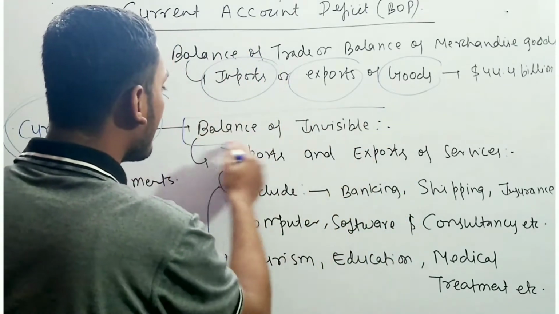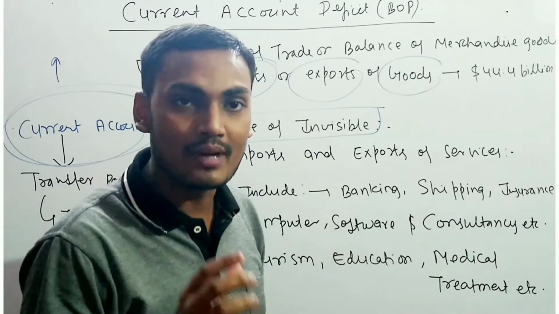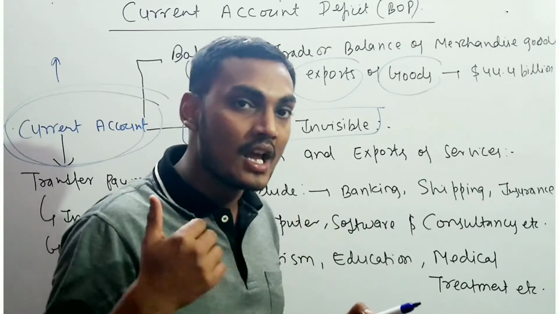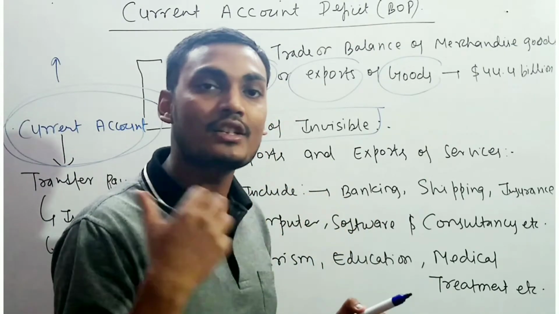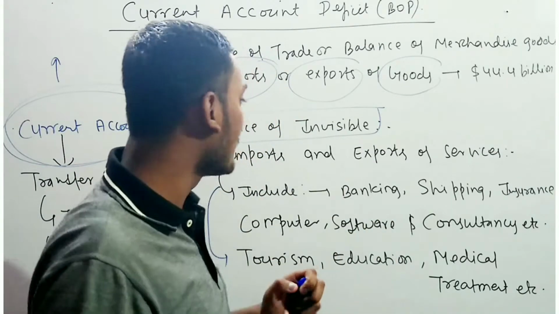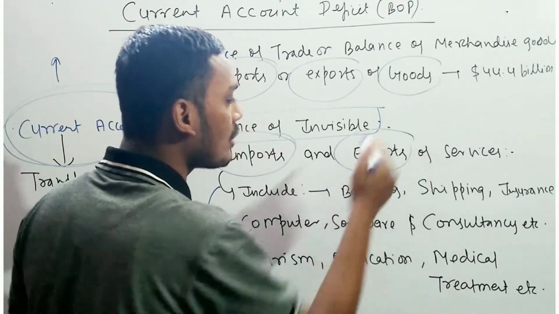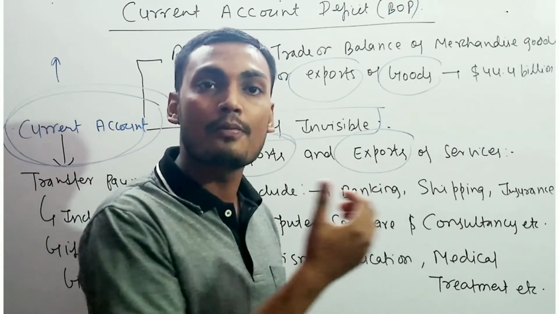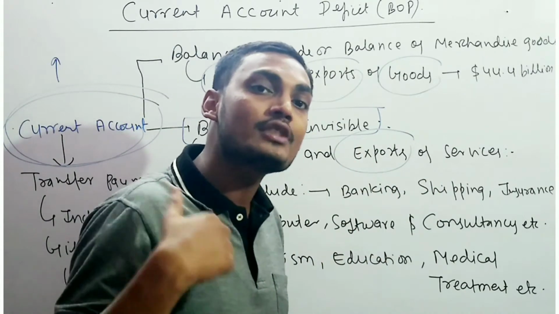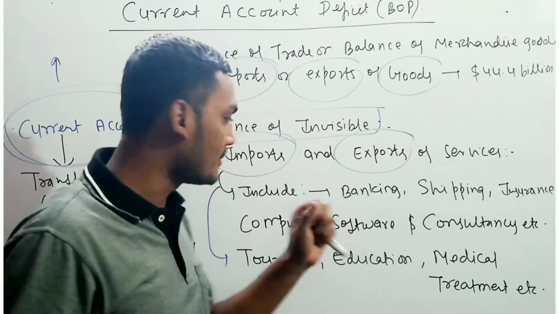Another very important concept is the balance of invisibles. What do you mean by the balance of invisibles? Basically, in day to day life they are not visible, but they are actual transactions between countries that happen invisibly, and that is known as the balance of invisibles. It consists of the imports and exports of services, meaning what kinds of services we are importing from foreign countries and what kinds of services we are providing to foreign countries.